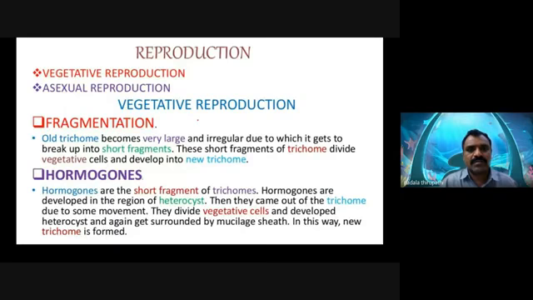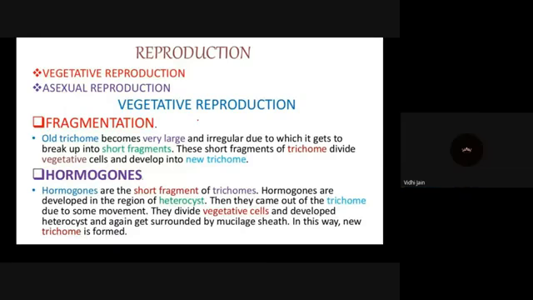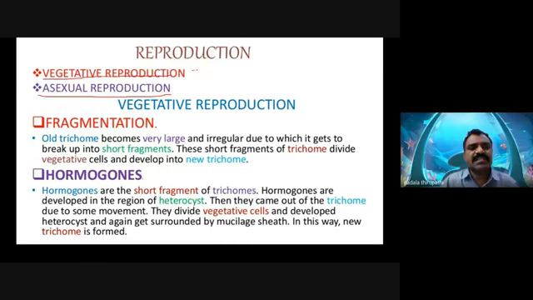Am I clear, my dear friends? Are you following? Yes, sir. Sexual reproduction is absent in blue-green algae or cyanobacteria; they only show vegetative reproduction and asexual reproduction.